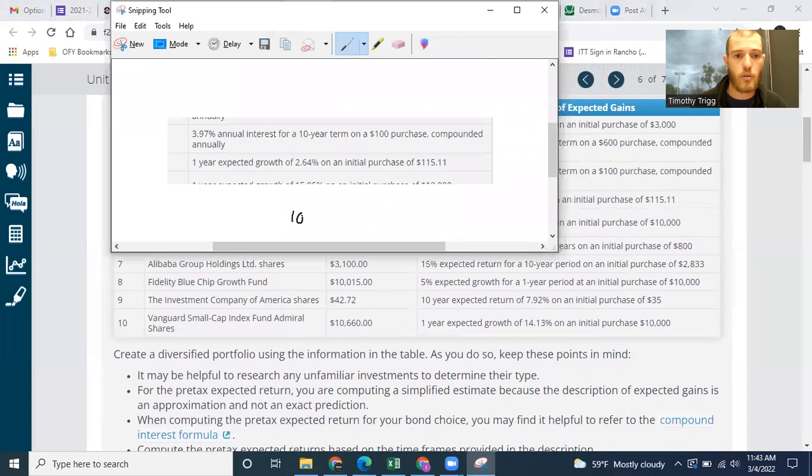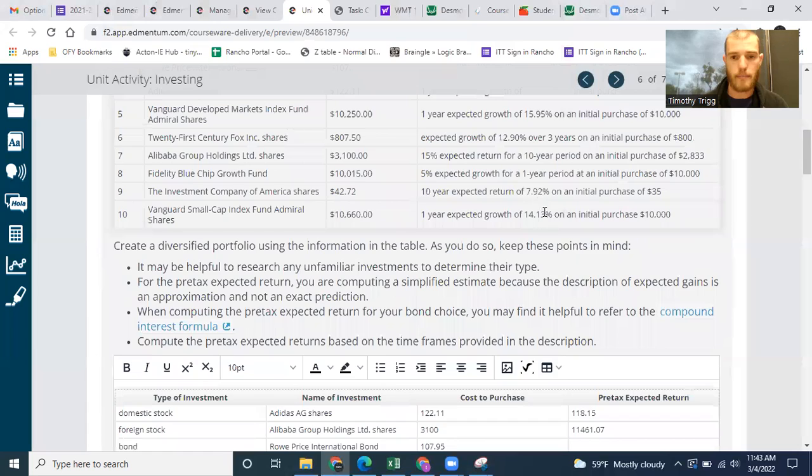So we do $100. This one here. 1.0397. And we're doing to the power of 10 since it's a 10-year bond. A bond just means you're lending money to a company. In the case of a government bond, you're lending money to the government. So treasury bonds are government bonds. Okay, again, we do the exponent first, then we multiply by 100. That gives us 147.60.